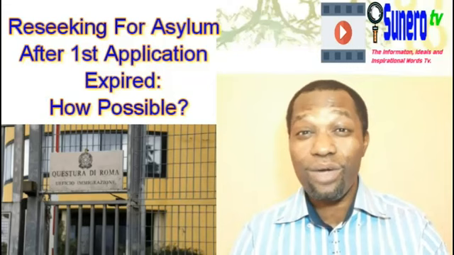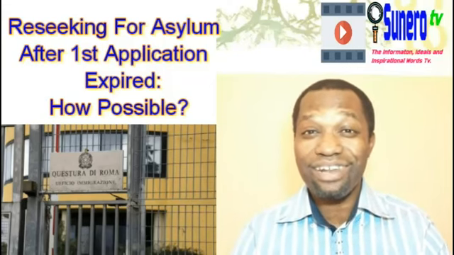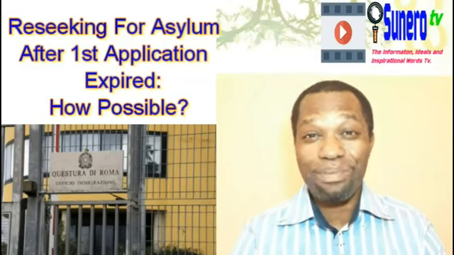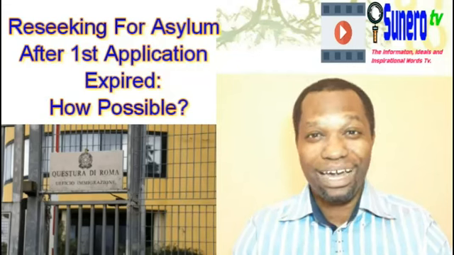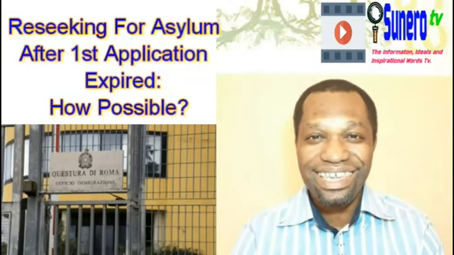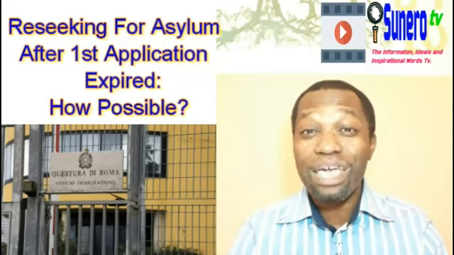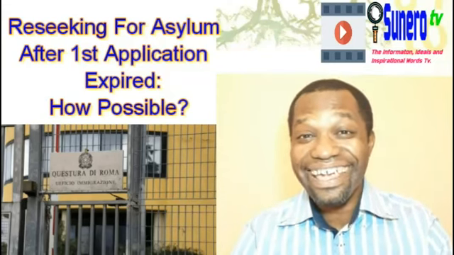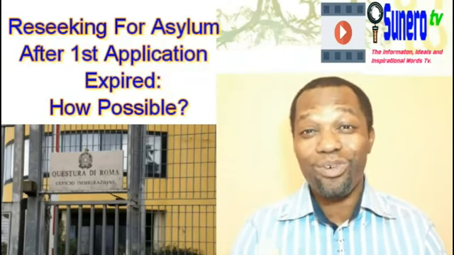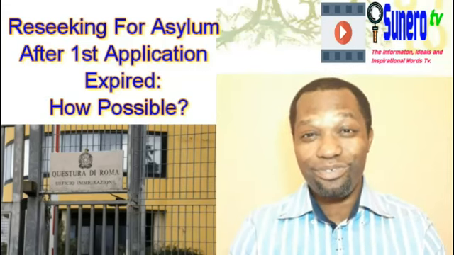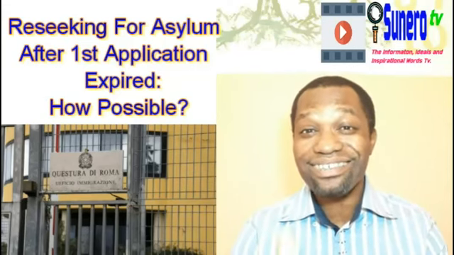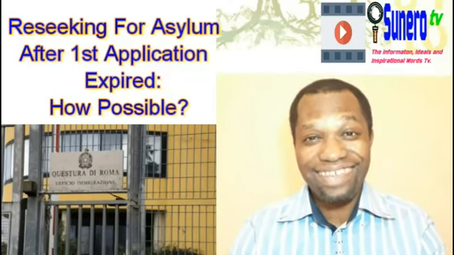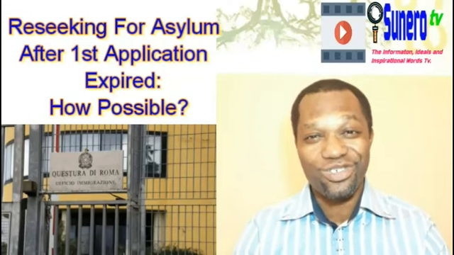For those who were driven away from camp or from the reception center due to one problem or the other, and whose asylum claim has been cancelled, so they don't know how to go about it, you also have the right to reseek for asylum. And also those who came to Italy or passed through Italy, and are now in different countries like Germany and other places. They did not stay in camp, and ever since, they have been looked for, maybe to continue their proceedings, because they were uncounted for. This group of people can also reseek for asylum. They want to come back and reseek for asylum. They have the right to do so. It is called subsequent application.